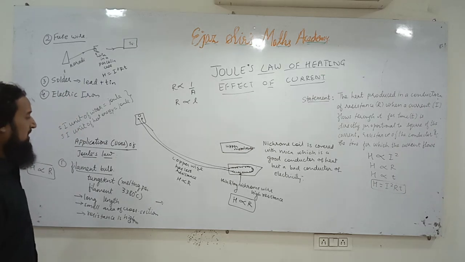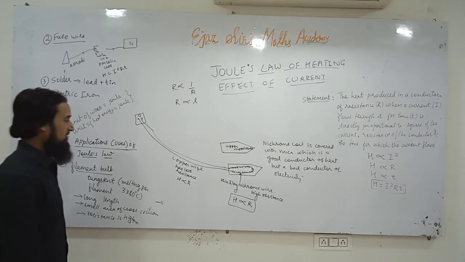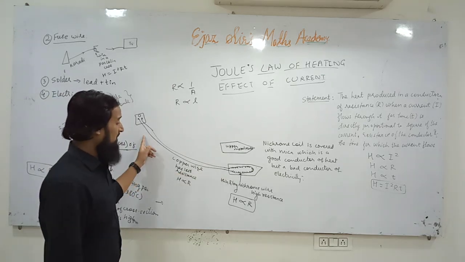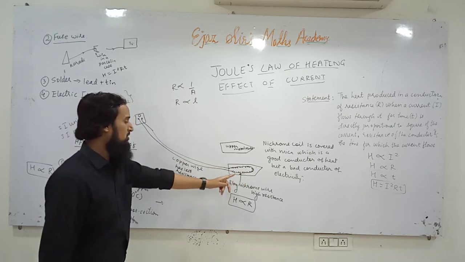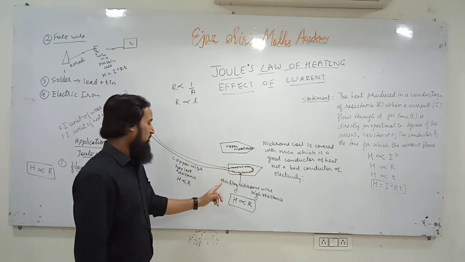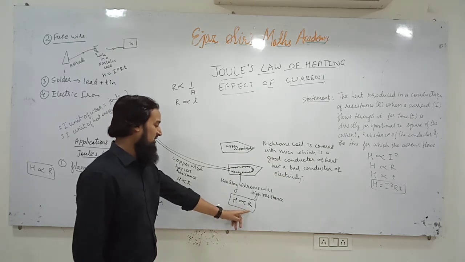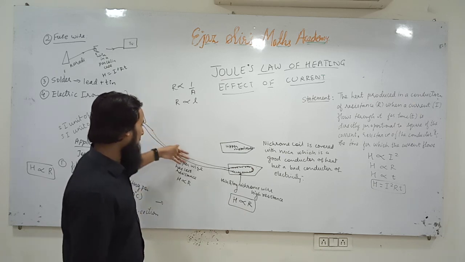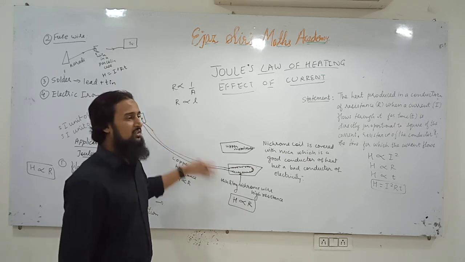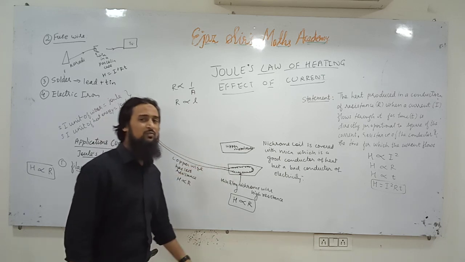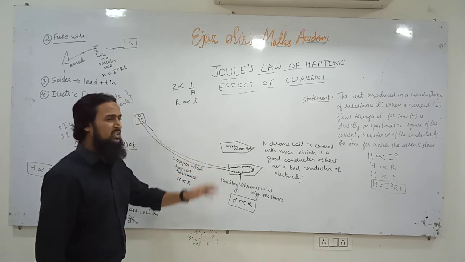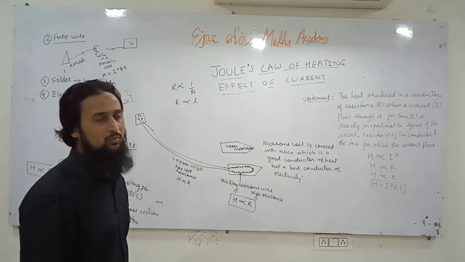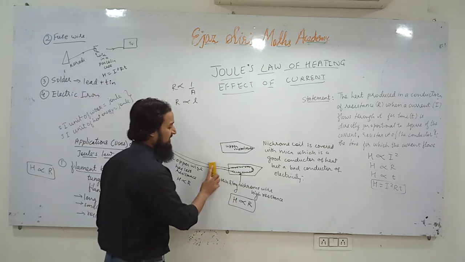Understood? So this is how an electric iron works. And remember, give a scientific reason. Why doesn't this piece of wire become hot? Why does only this piece of wire become hot? First of all, it is nichrome wire. Number two, it is thin and long. Its resistance is very high and heat produced is directly proportional to resistance. Here smooth current flows. There are not many collisions, which means the kinetic energy of the electrons is not opposed. Therefore, heat energy is not produced. Heat energy is produced when fast moving electrons are stopped or their velocity is decreased.